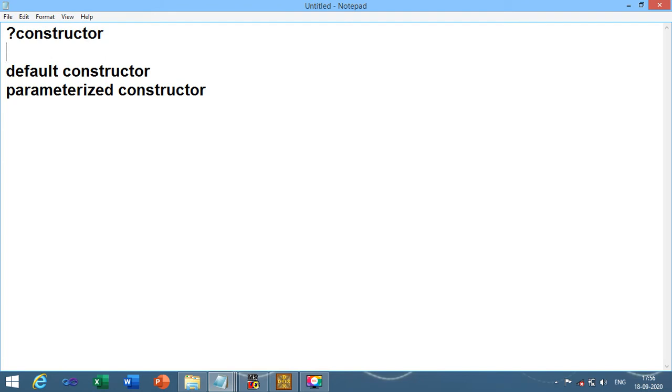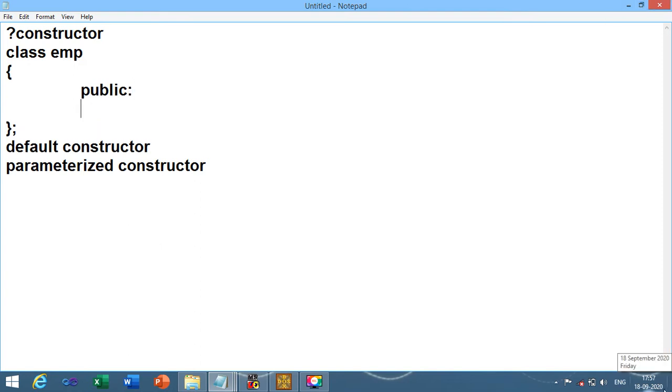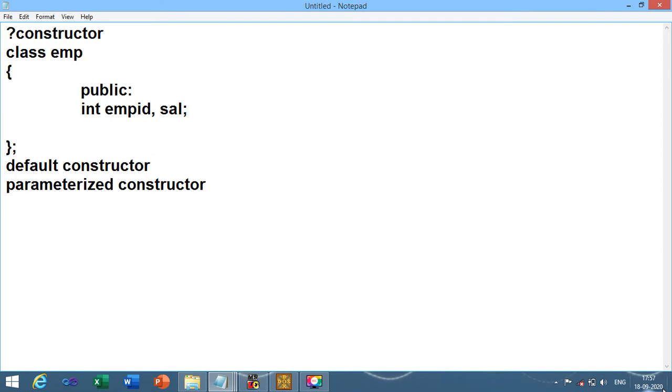See, in C++, if you want to initialize the value of variable, right? Suppose I am going to declare or create one class employee, and now I have declared variables of employee class, that is integer employee ID and salary, or character pointer name.